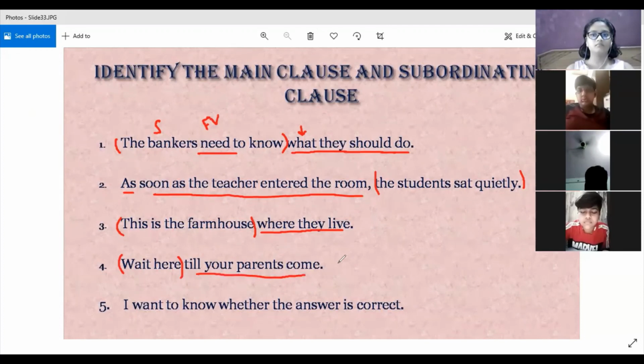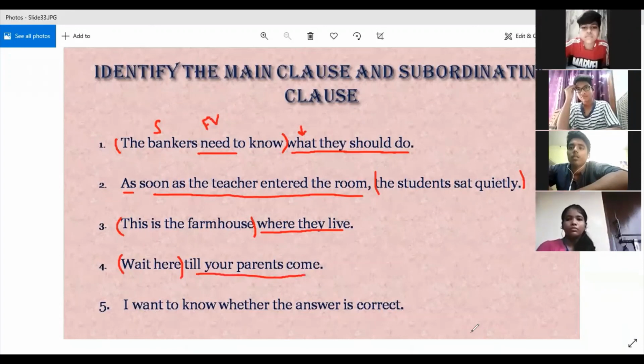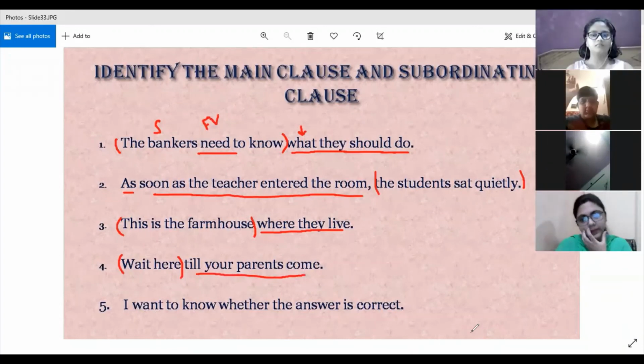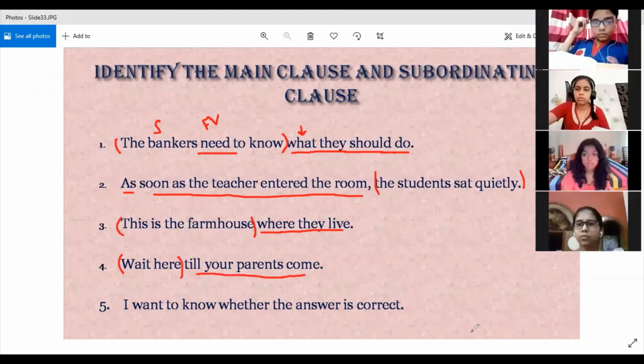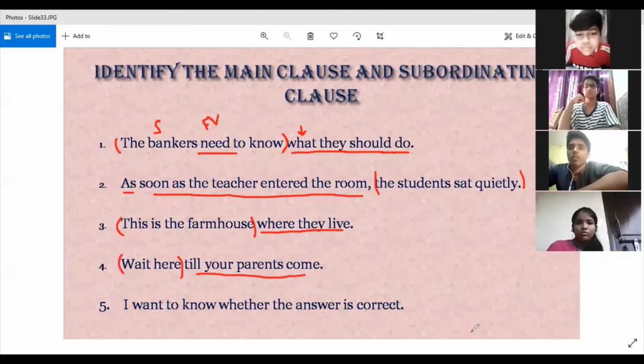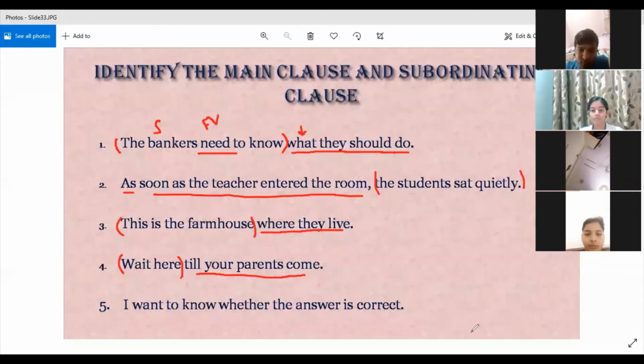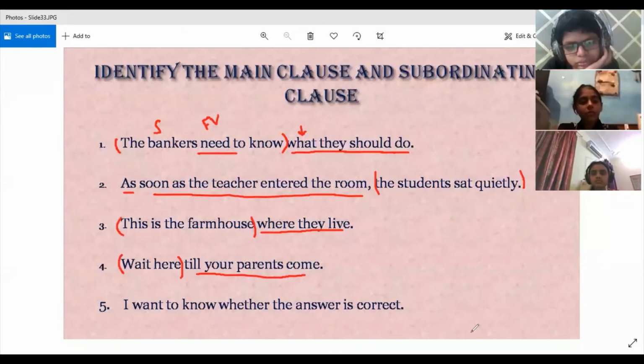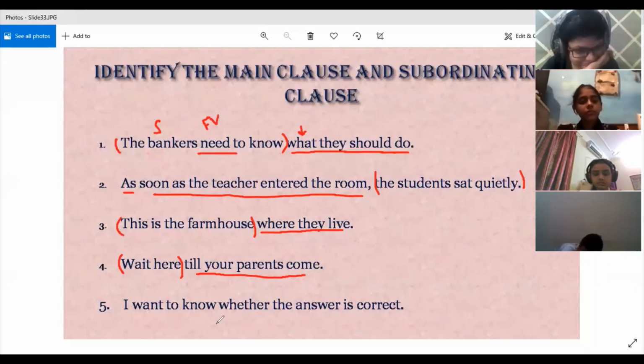Okay. Last one. Anybody who has not got a chance to answer so far? All these children have answered. Okay, so I don't see any new face. Hira, you want to try? The last one.